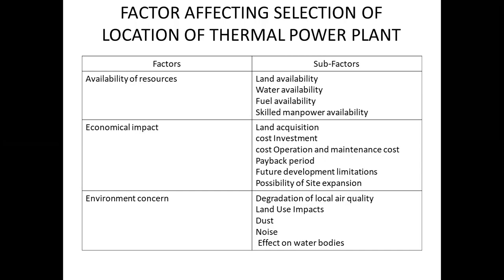These sites would have a larger skilled workforce within a short distance from the plant site. Next one is the economical impact, where cost of the land acquisition is more important because the cost of land is more. We require a large size of the land. If cost of the land is more, then definitely the cost of the power generation is more. So always we have to prefer the land where the cost is relatively less.